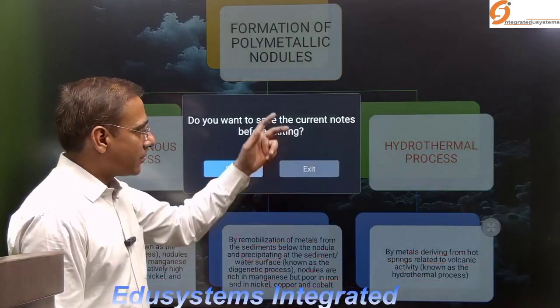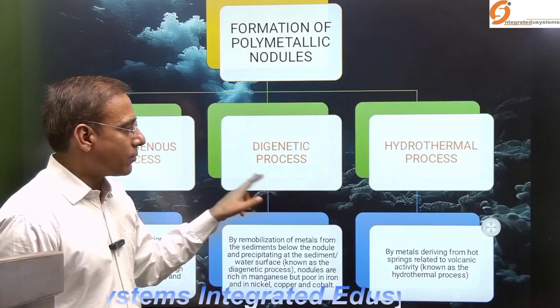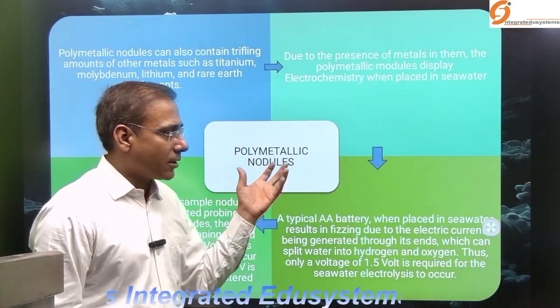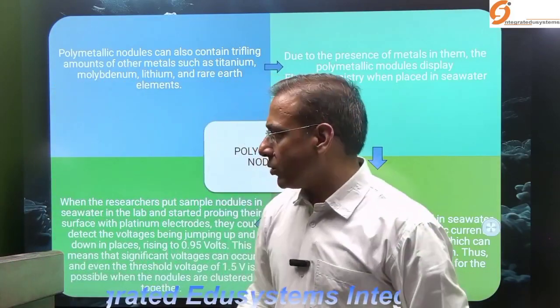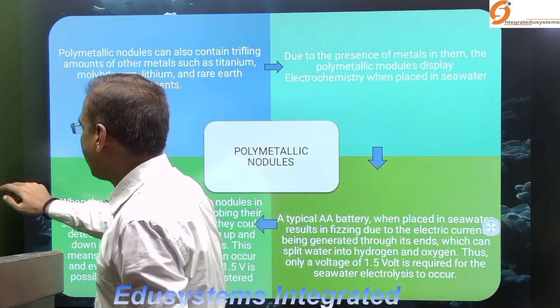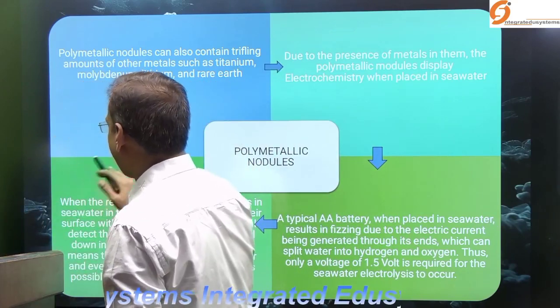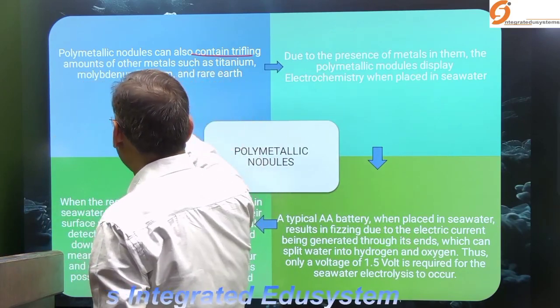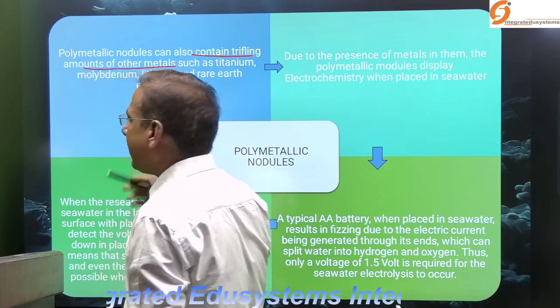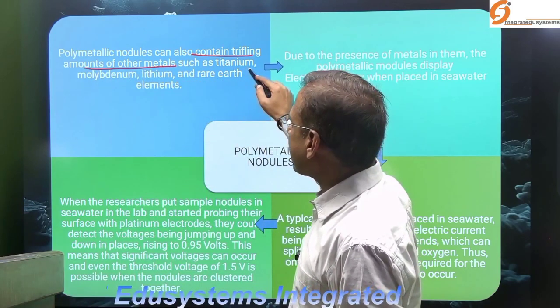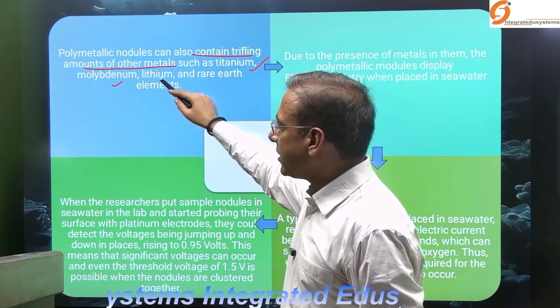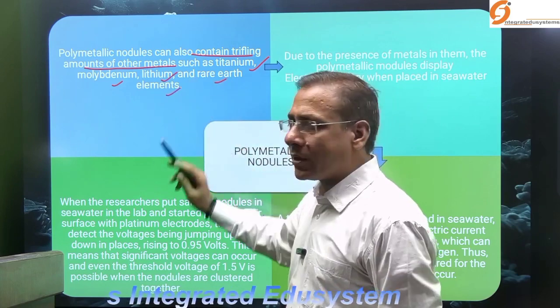Now, when you look at these polymetallic nodules, as I have said, these are globular concretions which can also contain trifling amounts of other metals, such as titanium, molybdenum, lithium, and other rare earth elements.